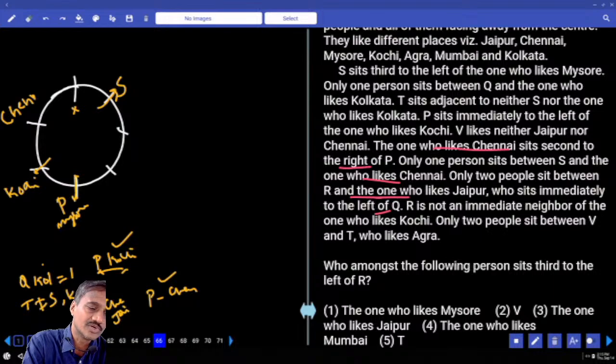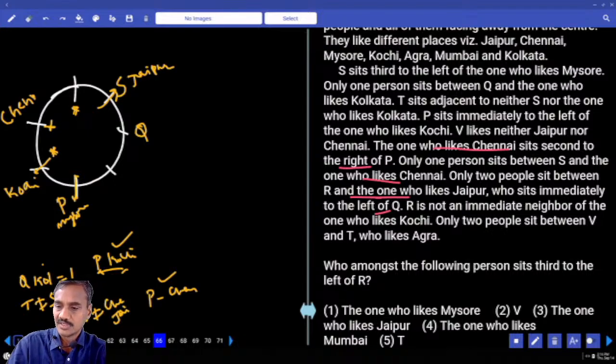Can we have Q at this place here? No. Q cannot be here, and Q cannot be here. If Q is here, then there are only two people between R and Jaipur. Jaipur is to the immediate left of Q. Q cannot be here, here, or here. Then what is the only possibility we have? Can we have Q at this place or not? Now Q is here, Jaipur is to the immediate left of Q, so S is from Jaipur. Now if S is from Jaipur, then R is not an immediate neighbor of the one who likes Kochi.